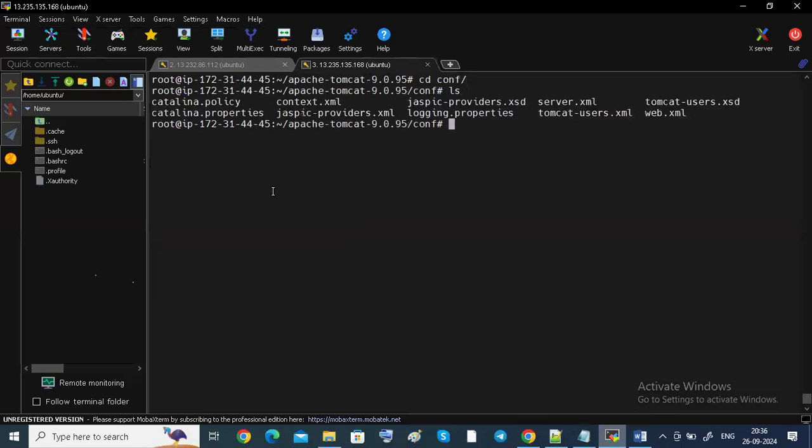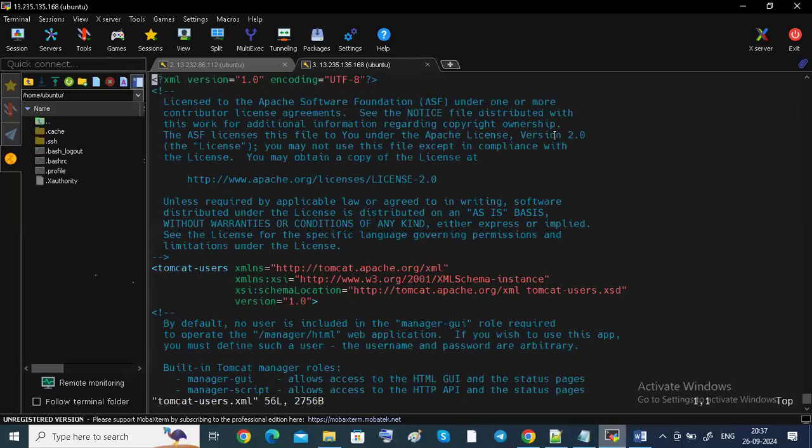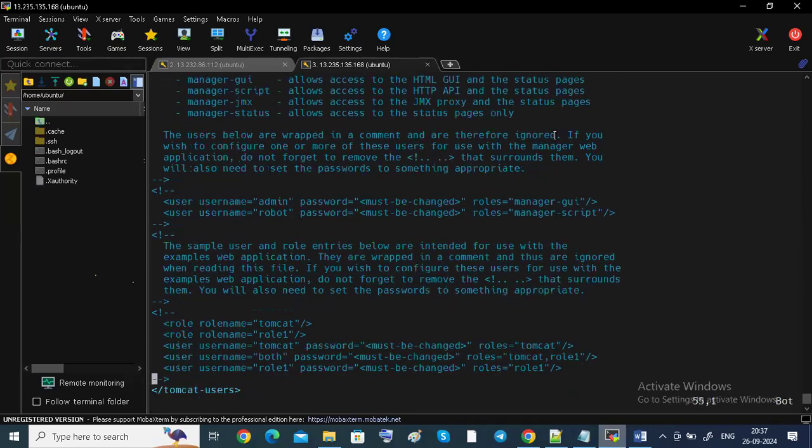You can see the tomcat-users.xml file. vi space tomcat-users.xml. Why does it come only up to X and not further? Because there will be two files. One is the XSD, tomcat-users.xsd, and another one is the XML file. We need the XML file, so I want to enter tomcat-users.xml, guys.